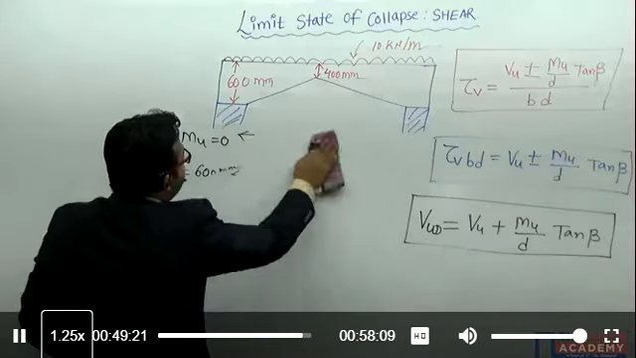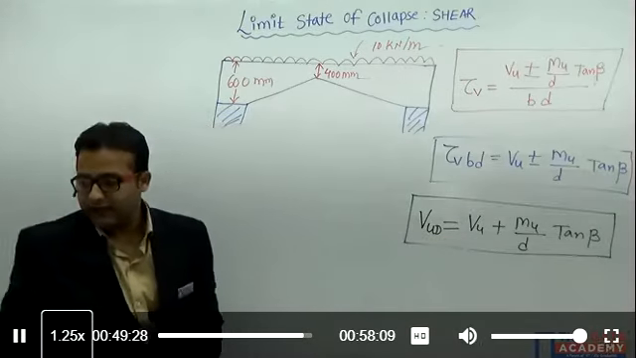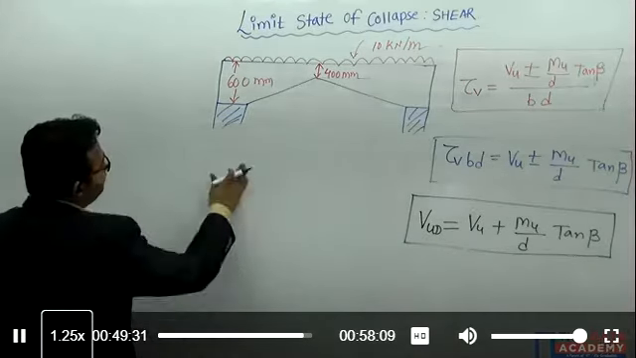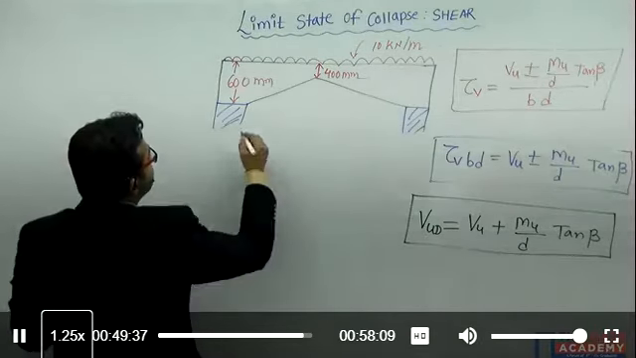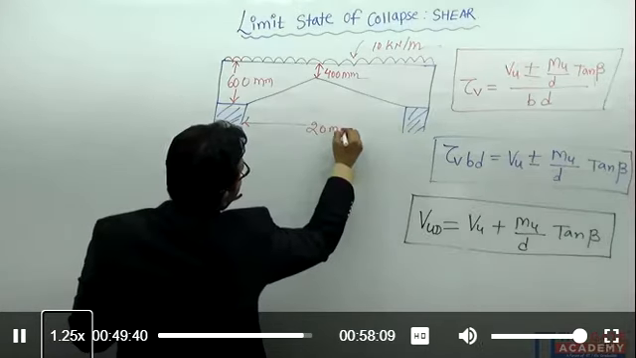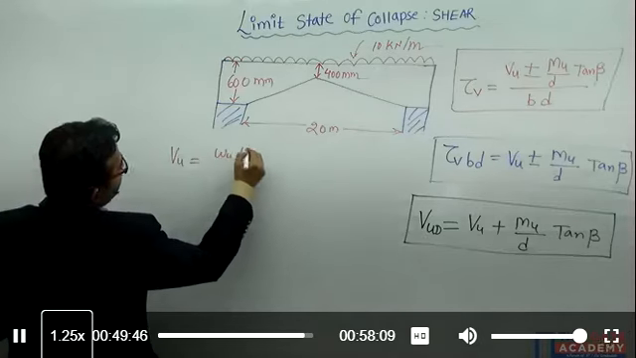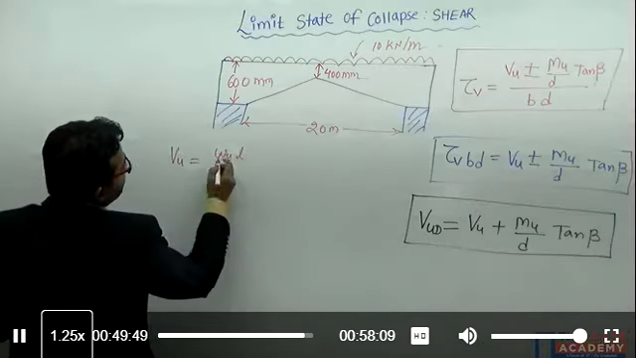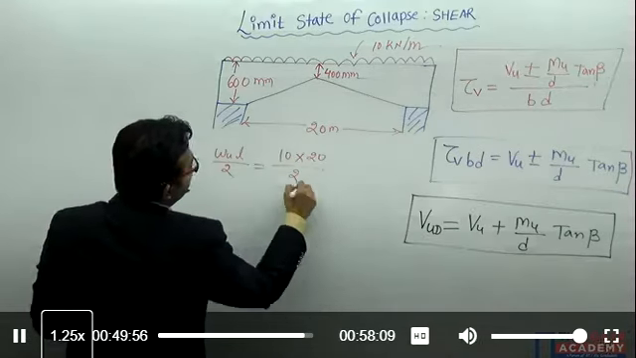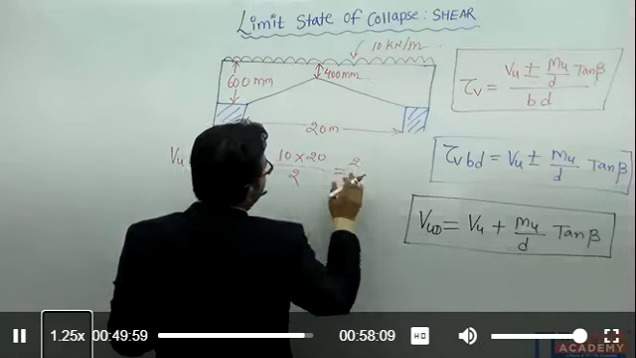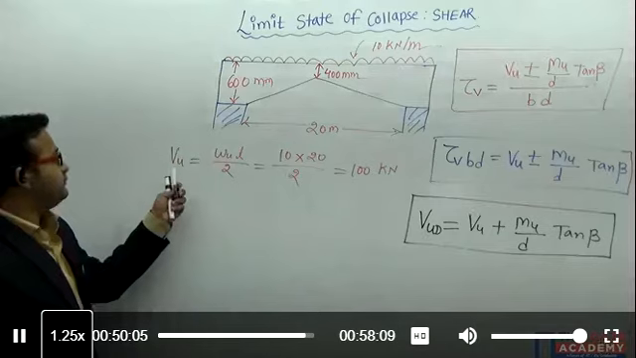Let's calculate the value of Vu. Yes, we can calculate it, and it's a simple formula. The span given is 20 meter, the effective span. So Vu equals wu into L divided by 2, which is 10 into 20 divided by 2. So 200 divided by 2 means 100 kilonewton. This is the value of shear force Vu.